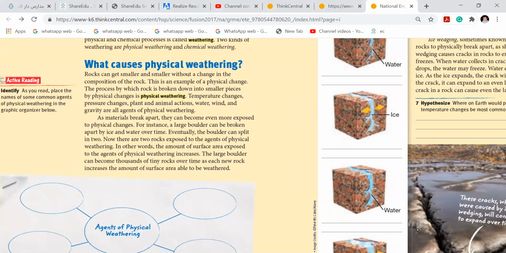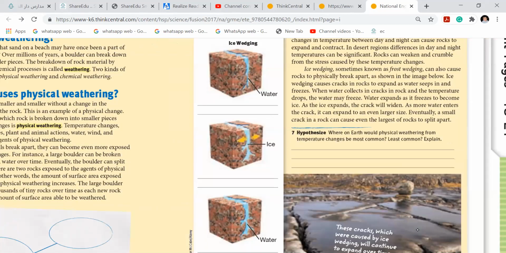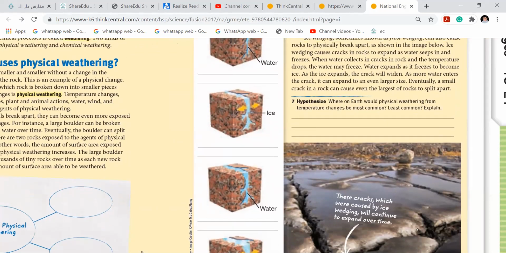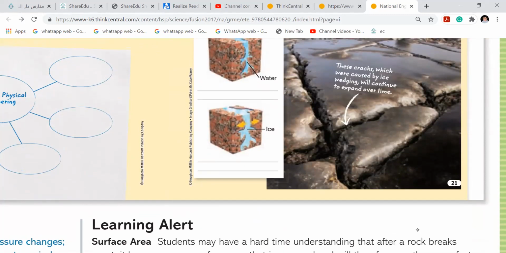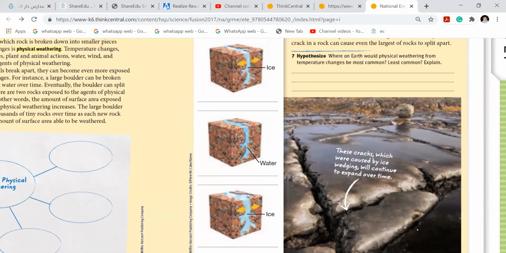For example, a large boulder can be broken apart by ice and water over time. The boulder can split into two. Now, these are two rocks exposed to the agents of physical weathering. The amount of surface area exposed to the agents of physical weathering increases. This is called ice wedging. The water is collected, it becomes ice, it expands and it breaks, it becomes water again, then ice, and this way you see these cracks, do you see here, which were caused by ice? This is called ice wedging, what I explained to you.